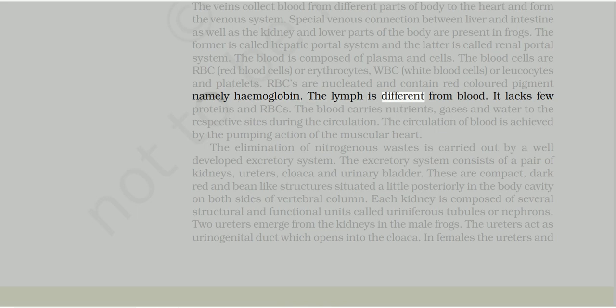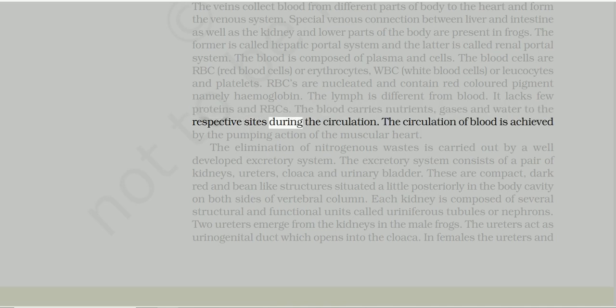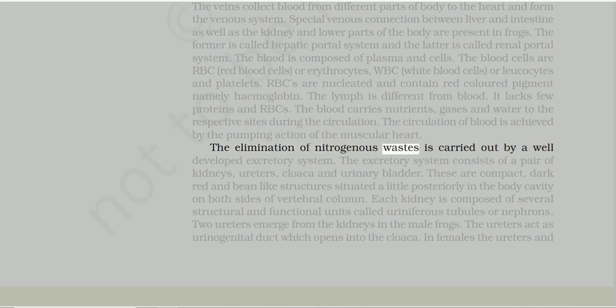The lymph is different from blood. It lacks a few proteins and RBCs. The blood carries nutrients, gases and water to the respective sites during circulation. The circulation of blood is achieved by the pumping action of the muscular heart. The elimination of nitrogenous wastes is carried out by a well-developed excretory system.